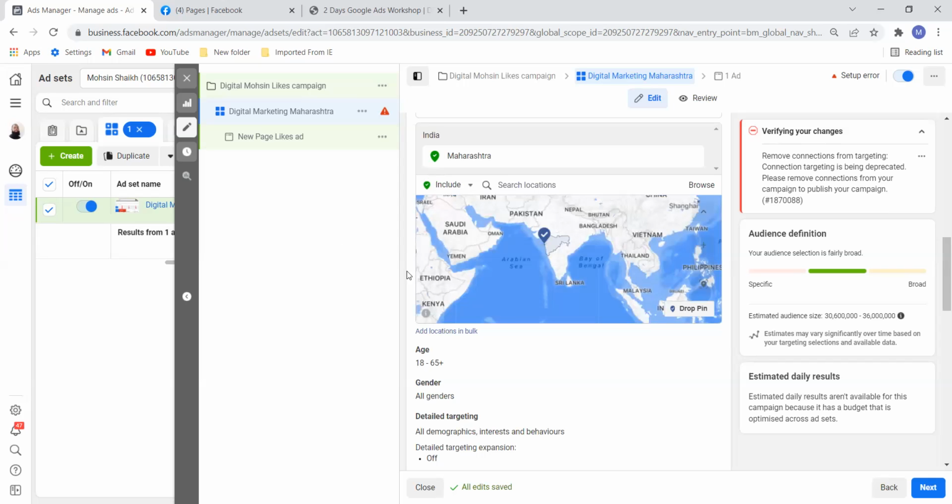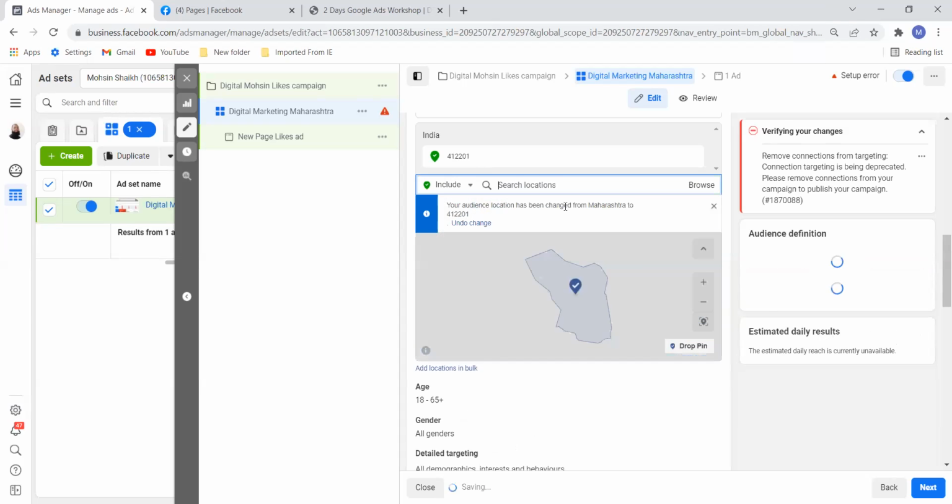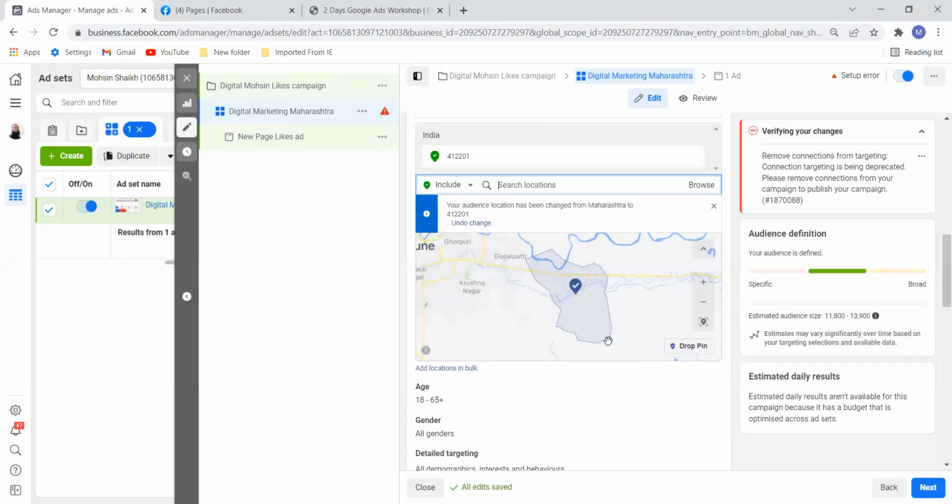Now, where is that option? Okay, yeah. So now if I want, for example, to select one particular pin code, can I do that in Facebook? Yes, I can do that. For example, 412201. If I want, I can do that. Okay, so let me enter that. Postcode, okay, selected. See this small area.